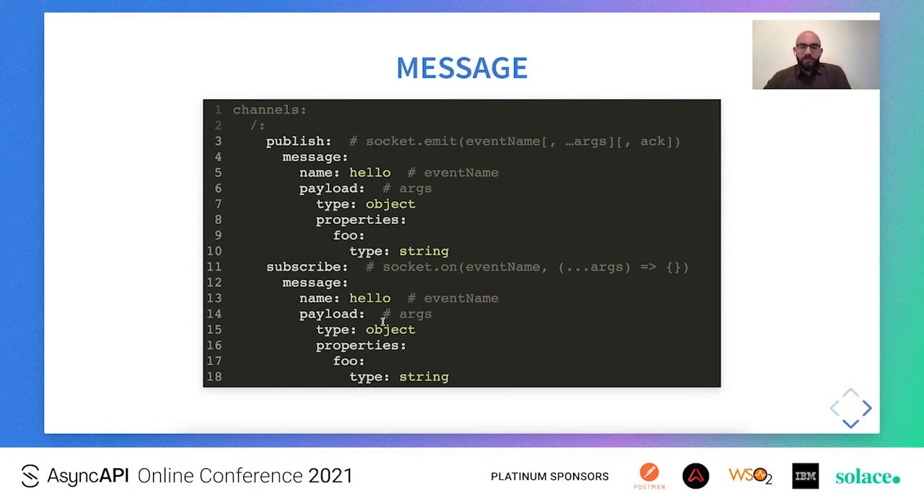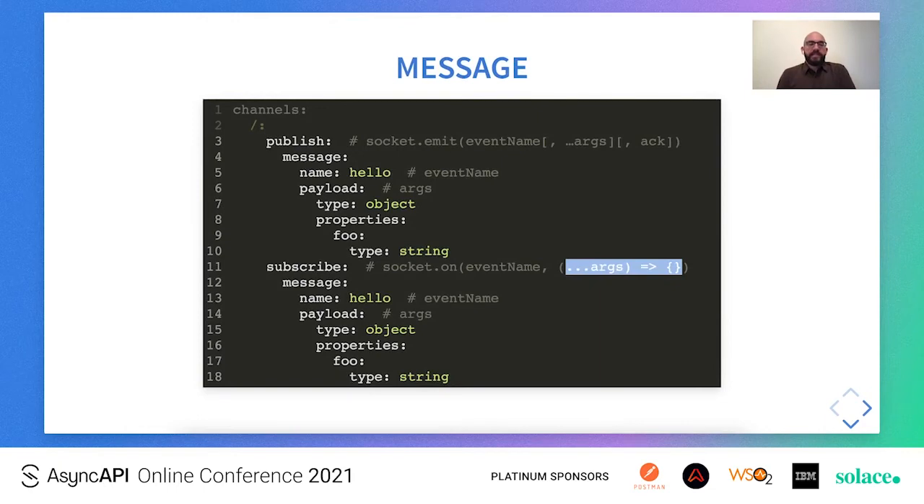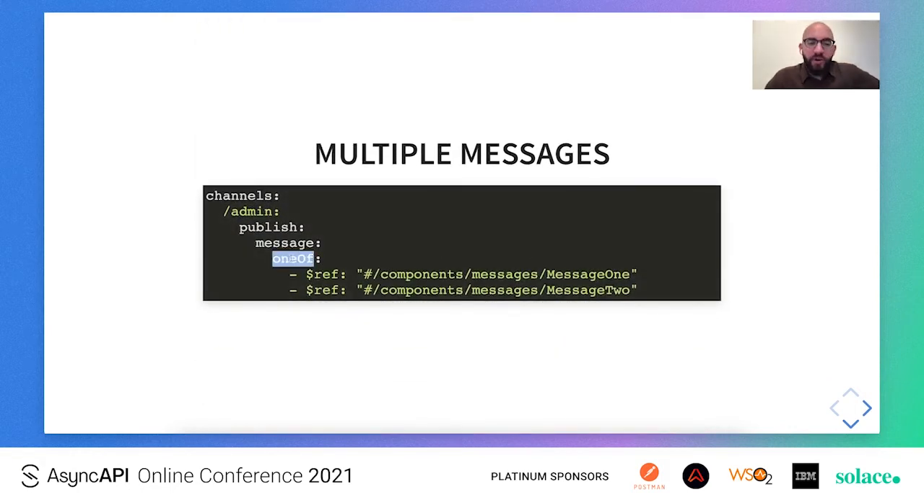Similarly, for the subscribe operation, the message object is used in a similar manner. So the name of the message defines the event name, and the payload defines the JSON schema that the input of the event callback should adhere to. We have seen, however, that in this current setup, only one message for publish and one message for subscribe can be listed under a single namespace. However, in practice, a namespace can support multiple different subscribing or publishing messages. So the way you can achieve that with AsyncAPI is by using the oneOf array structure under the message field of each operation.